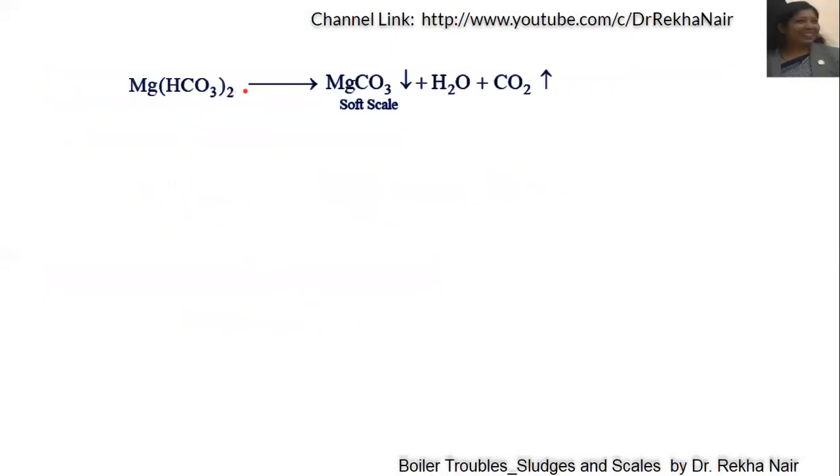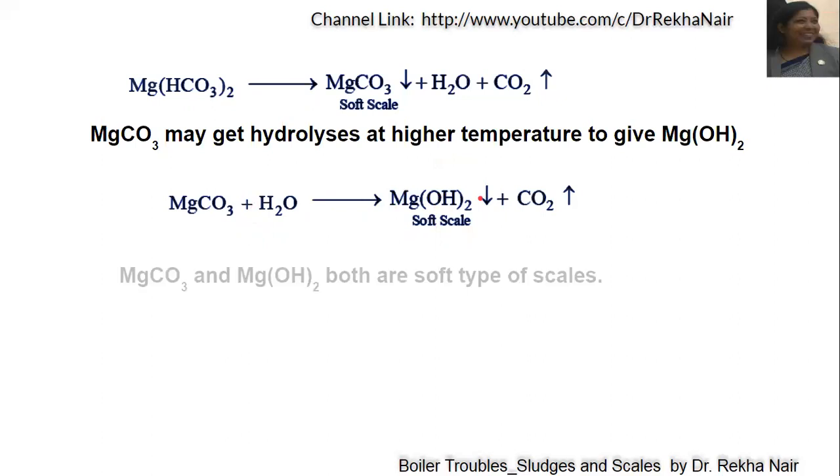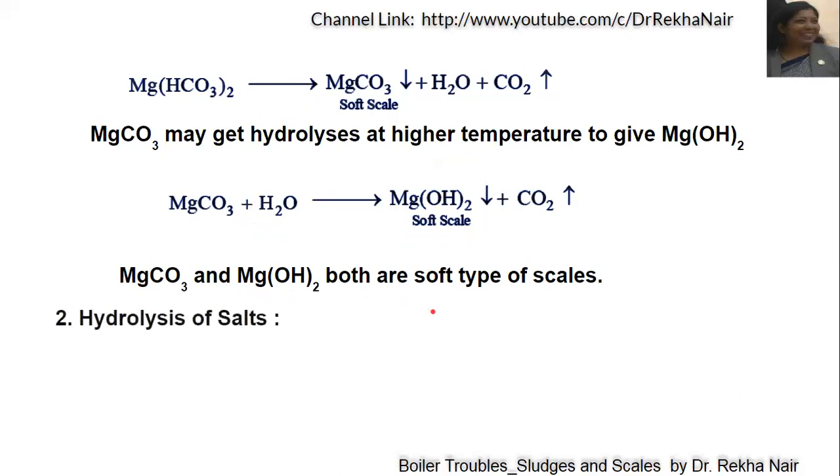If we talk of magnesium bicarbonate, again on boiling, this will be converted into magnesium carbonate, water and carbon dioxide. Magnesium carbonate is also a soft scale. Actually, this magnesium carbonate again reacts with water to form magnesium hydroxide, and this magnesium hydroxide is also a soft scale. You can see the reaction. Magnesium carbonate will react with water to form magnesium hydroxide, which is a soft scale which causes problems in the boiler. So magnesium carbonate and magnesium hydroxide both are soft types of scales.